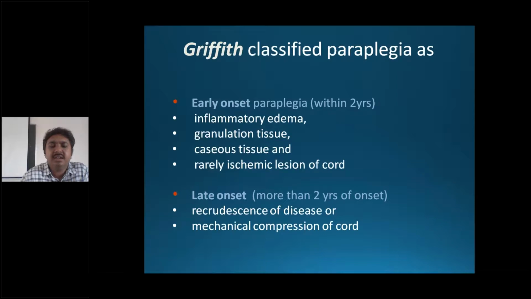Paraplegia is the weakness of both lower limbs. Late onset paraplegia is recrudescence of the disease or mechanical compression of the cord. So if the patient is on irregular treatment, sometimes while he takes the drugs, it will be okay. And when he stops the drugs or reactivation of the infection occurs, and you have more and more damage of the vertebral bodies, you can have a delayed onset of paraplegia.